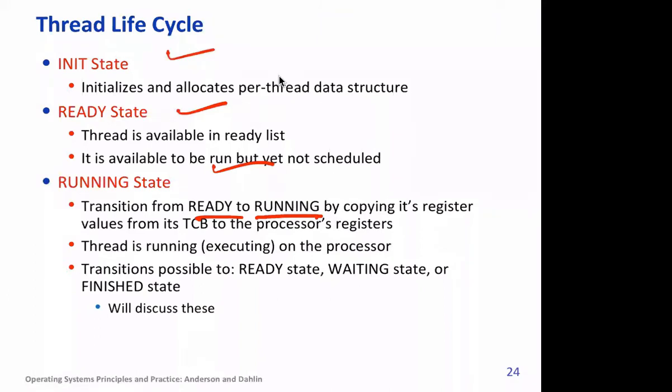For example, when it's in ready state, it means the processor state, all the register values, are there in the TCB, and in order to run that thread, we'll have to bring those values into the processor. So we copy registers from the TCB to the processor registers and so on. And when we move from running to ready state, we do the same thing: all registers are stored in the TCB and so on.